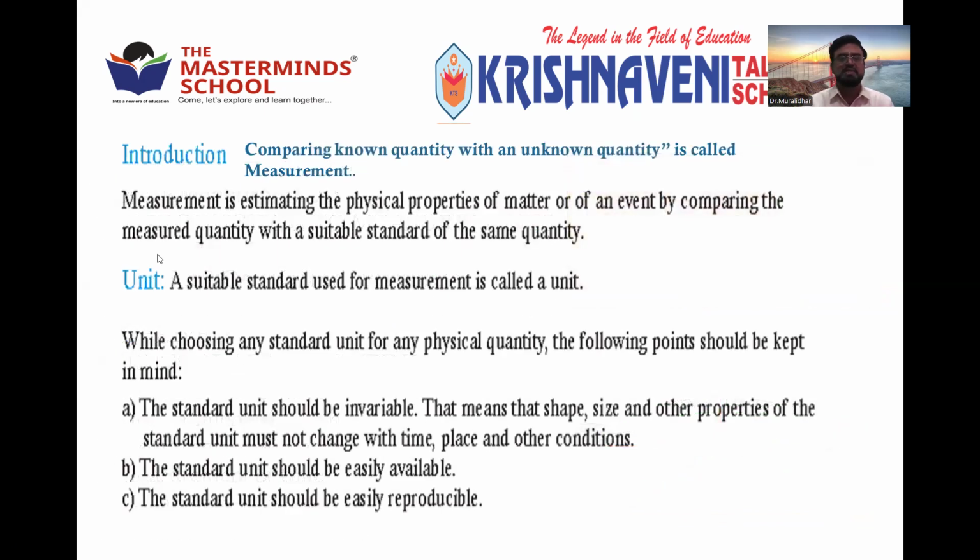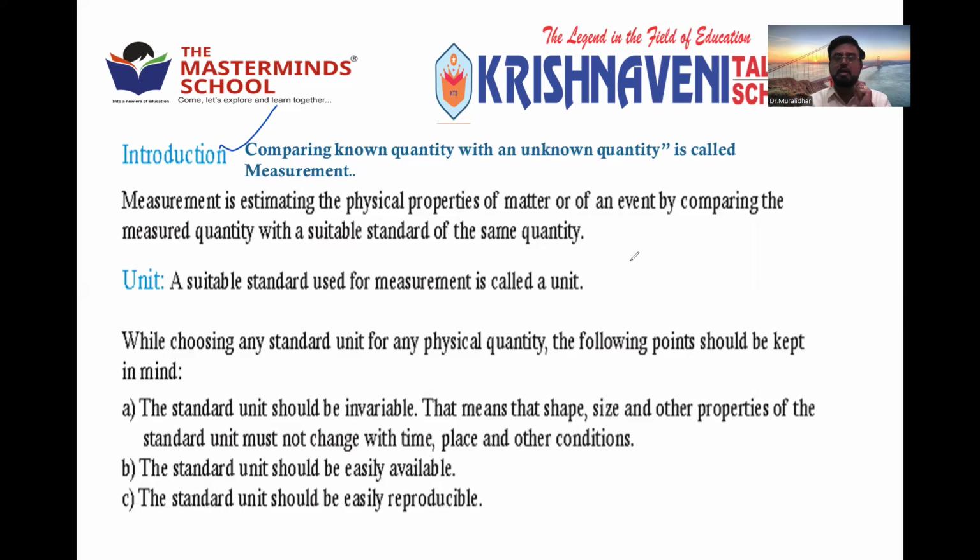See, comparing a known quantity with an unknown quantity is known as measurement. One should be known, the other should be unknown. And when both are joined, you can check the length, mass, time, everything, by using measuring devices or methods or by formulas. Right?